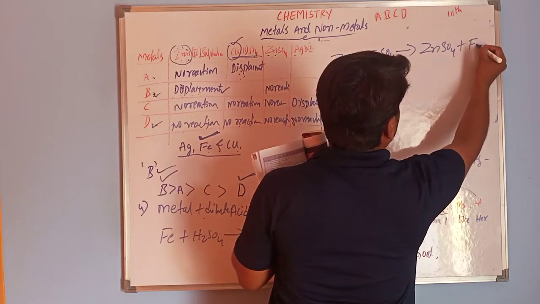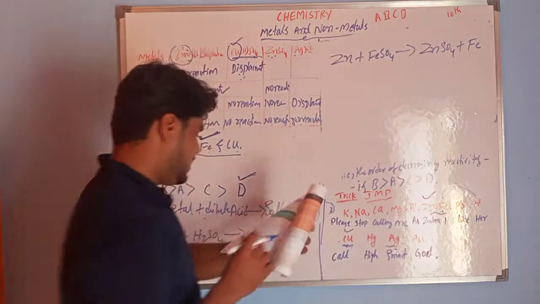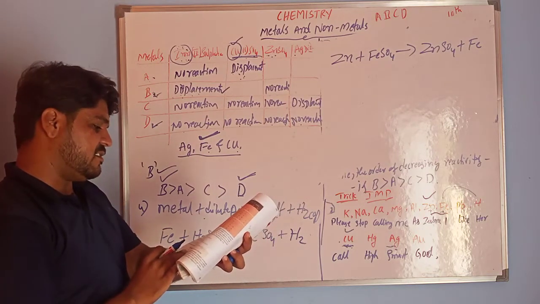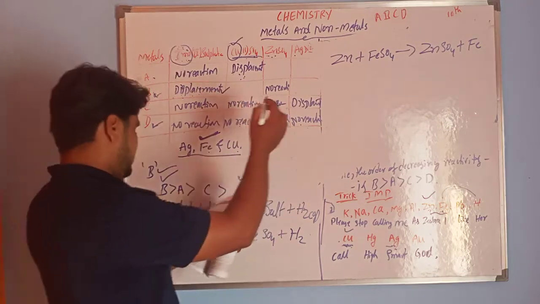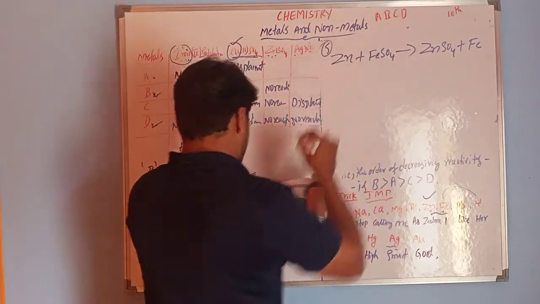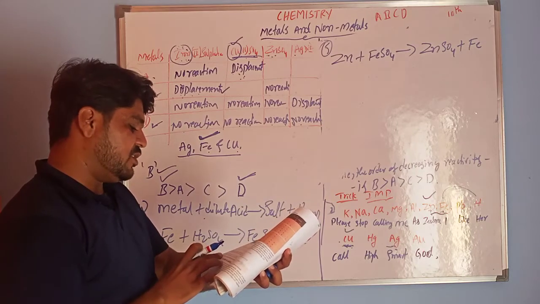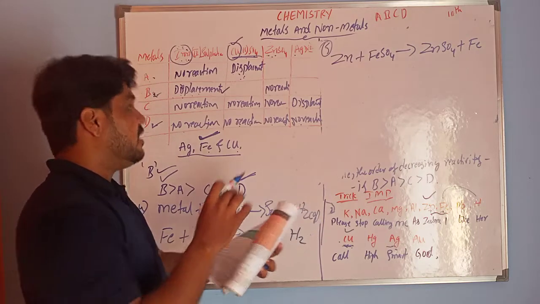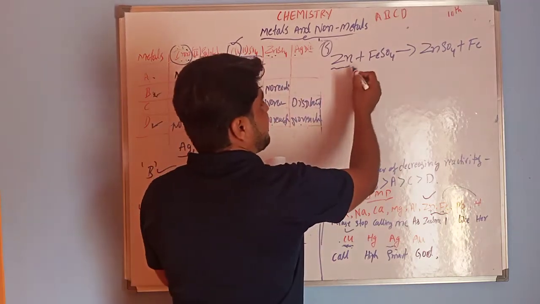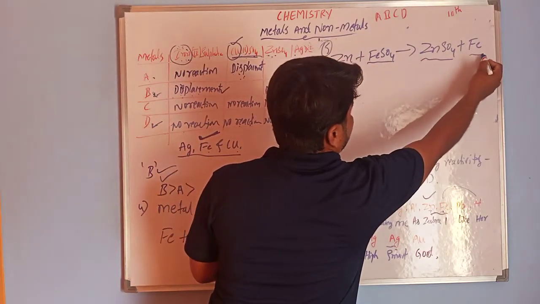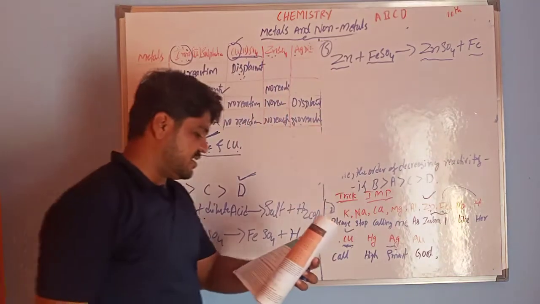ZnSO4 plus Fe. This is the reaction. The chemical reaction takes place. So what would you observe when zinc is added to a solution of iron sulfate? When zinc metal reacts with iron sulfate, it produces zinc sulfate and iron. This is the displacement reaction.